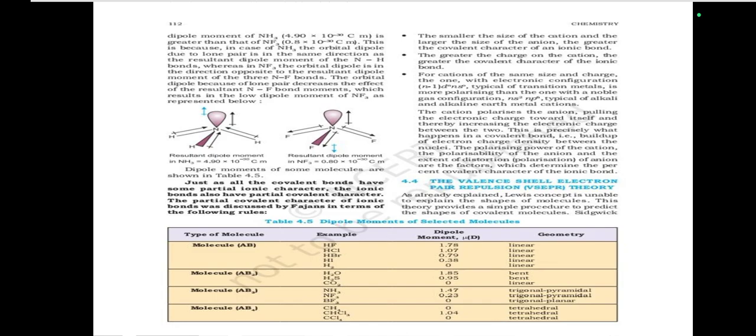Just as all the covalent bonds have some partial ionic character, the ionic bonds also have partial covalent character. The partial covalent character of ionic bonds was discussed by Fajans in terms of the following rules. Dipole moment of selected molecules, table 4.5.